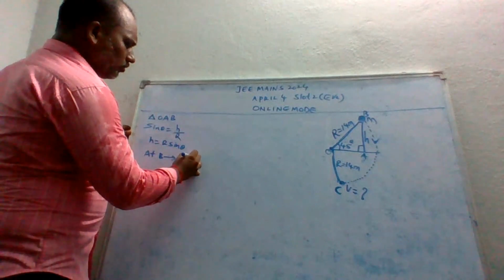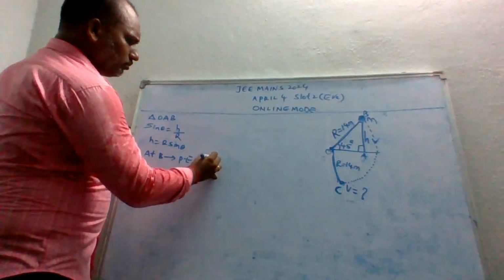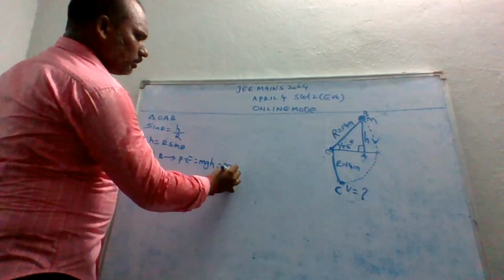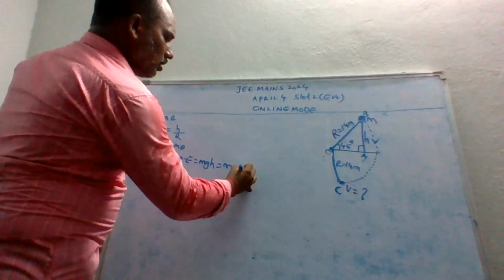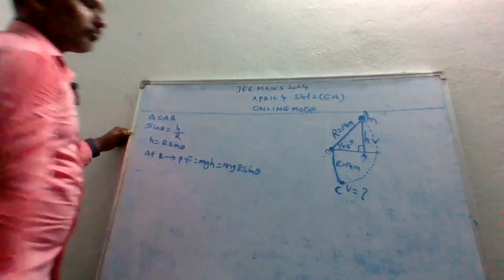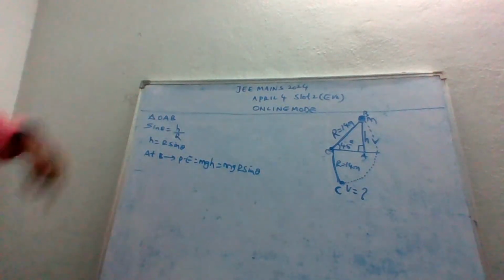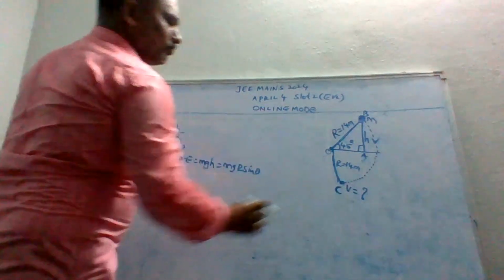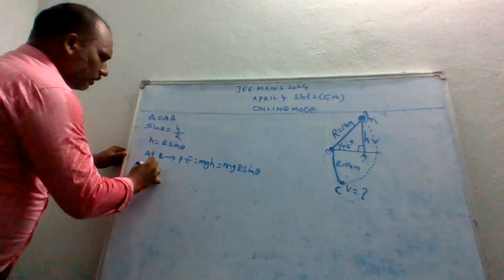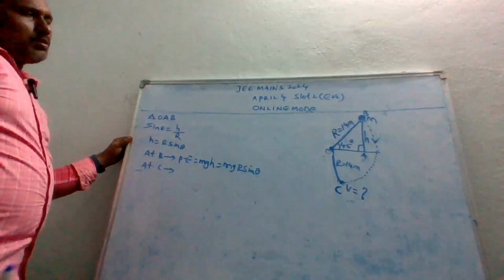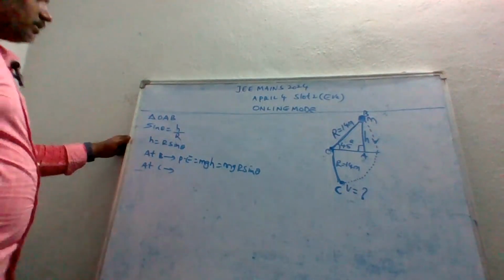P is equal to mgh. So mg, what is the h value? R sin theta. I found the potential energy at C. At C, what is the potential energy?